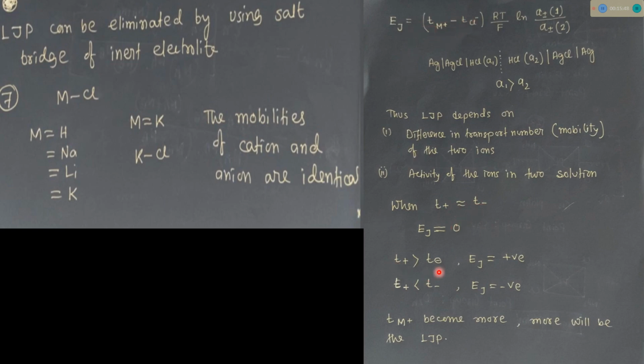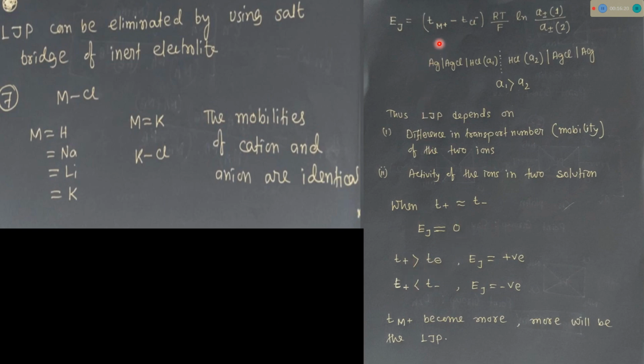That's why, when the mobility of cations and anions, or transport numbers, are quite similar, the liquid junction potential will be 0. That's why we use KCl: K plus and Cl minus have the same mobilities, to eliminate the liquid junction potential.